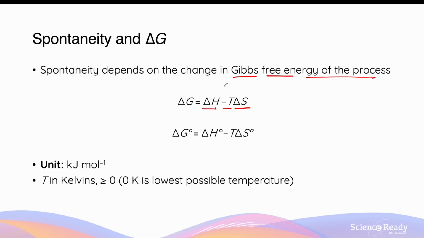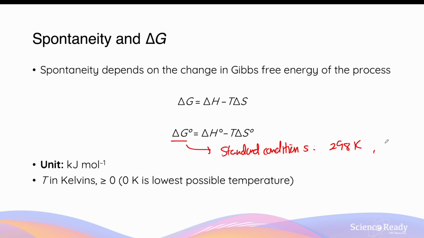And this is all summarized by the equation that we will be using to calculate the ΔG, the Gibbs free energy. So that is the ΔH value minus the temperature multiplied by the ΔS value. Sometimes this equation can be rewritten as the ΔG0, which is the Gibbs free energy value measured at standard conditions, which is 298 Kelvin, so room temperature, and 1 atmospheric pressure, 1 atm.